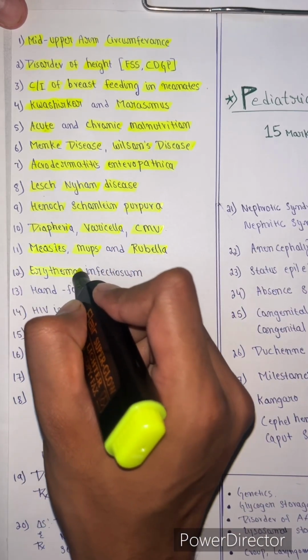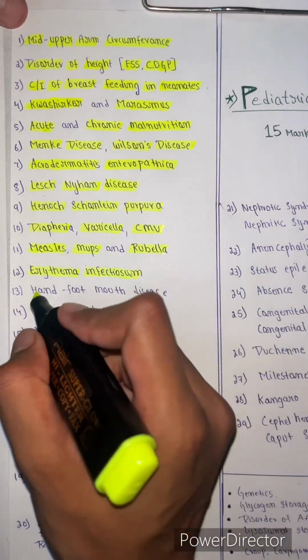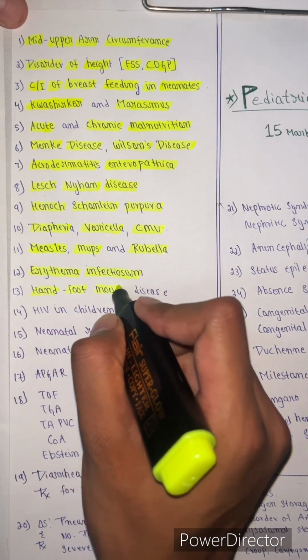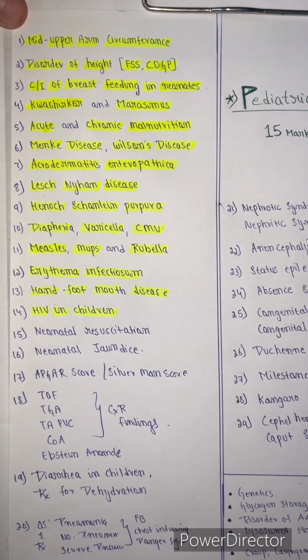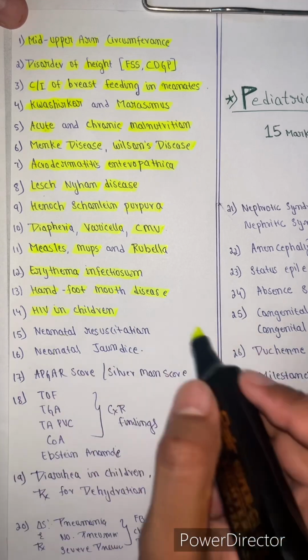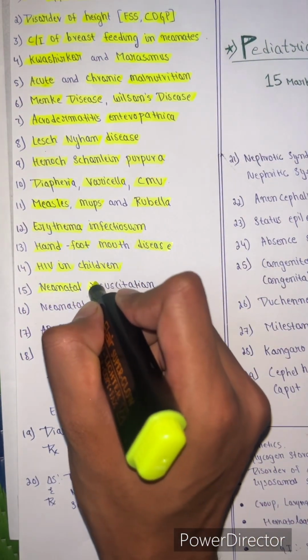Erythema infectiosum, caused by parvovirus B19. Hand, foot and mouth disease, very important. HIV in children. In HIV in children, you should know the treatment also: what if the mother is on treatment and what if the mother is not on treatment. And neonatal resuscitation is again very important.